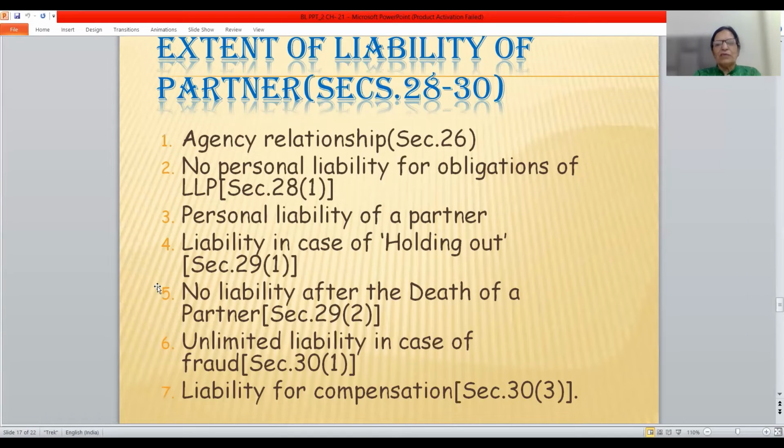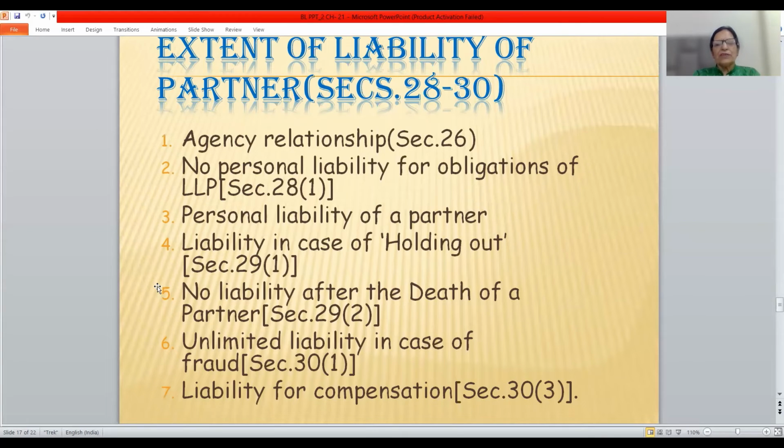Liability in case of holding out. If he has held himself out to be a partner of the LLP and third persons have believed that statement and have lent some money to the LLP, then such a person shall be held liable to the extent of the holding out. No liability after the death of a partner. If unfortunately any partner dies, then his legal representative or legal heir shall not be liable for any transactions which have taken place after his death.